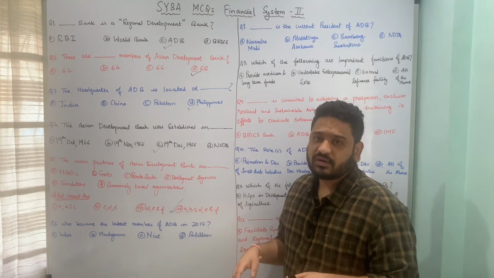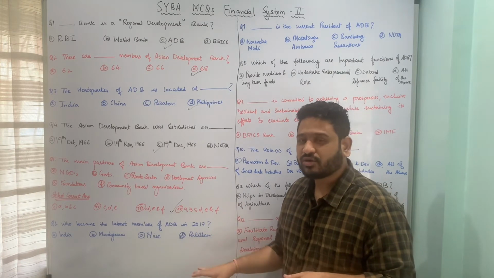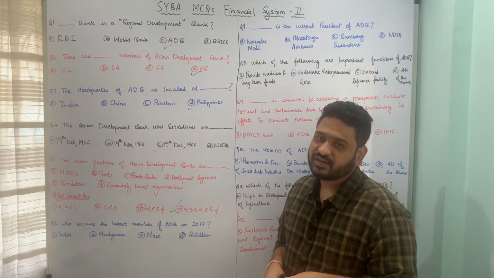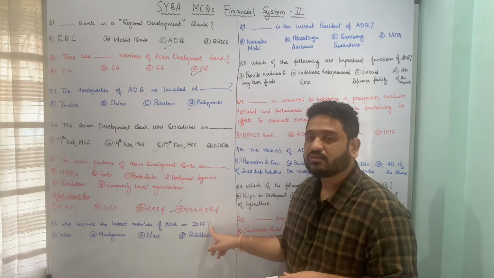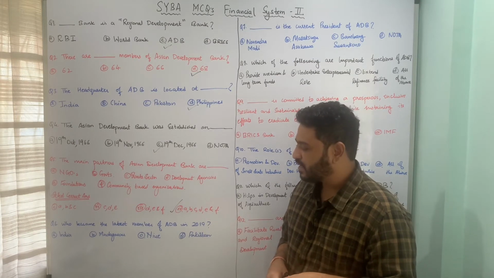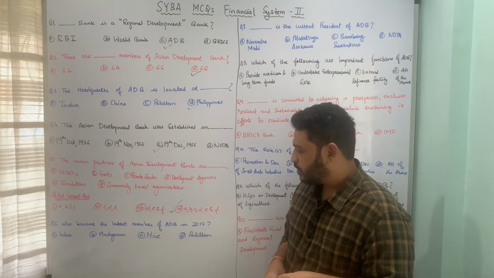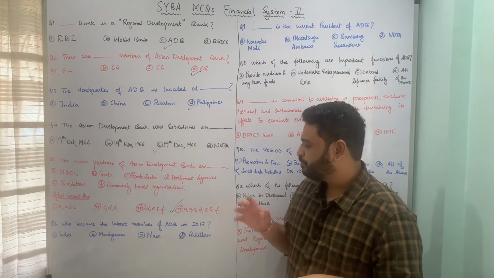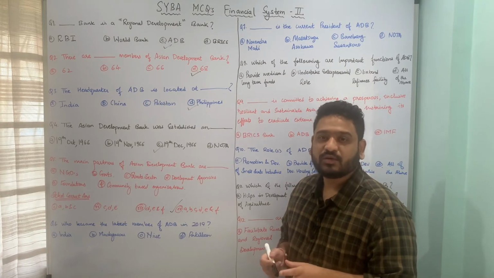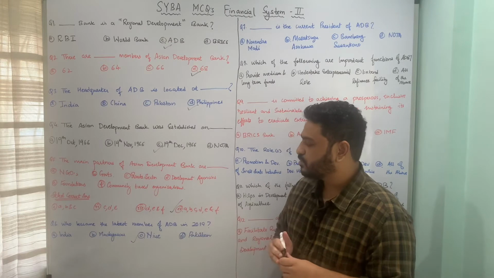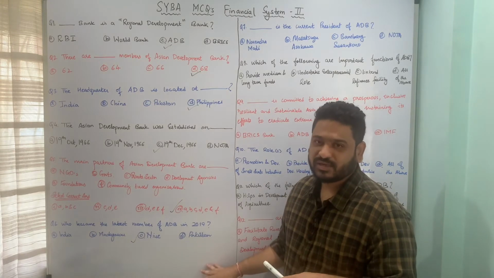Very current affairs sort of a question. Who became the latest member of Asian Development Bank in the year 2019? And the underlying options are A. India, B. Madagascar, C. New, or D. Pakistan. So here the latest member of the Asian Development Bank in 2019 is option C, New. So here option C is the correct answer to this particular question.